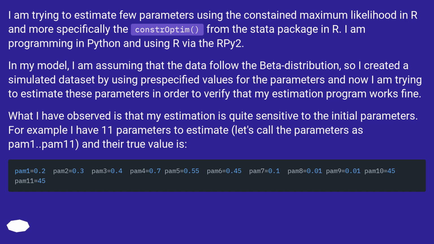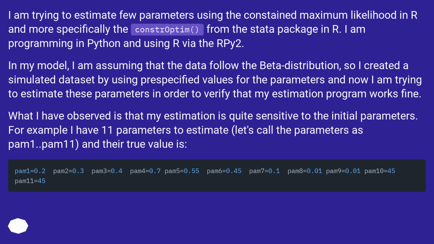In my model, I am assuming that the data follow the beta distribution, so I created a simulated dataset by using pre-specified values for the parameters, and now I am trying to estimate these parameters in order to verify that my estimation program works fine. What I have observed is that my estimation is quite sensitive to the initial parameters. For example, I have 11 parameters to estimate.